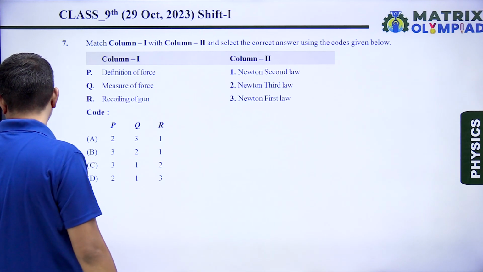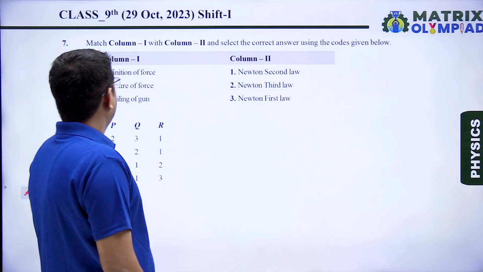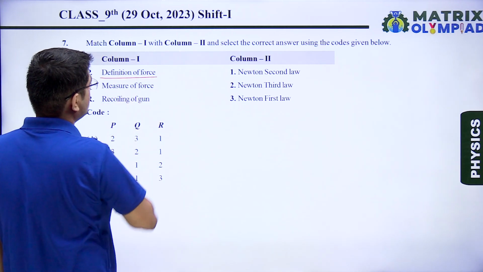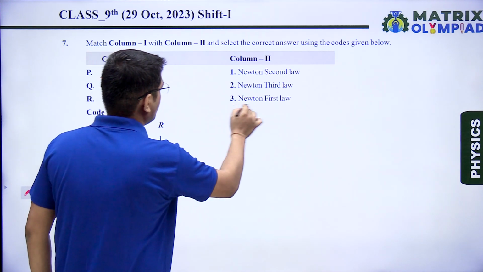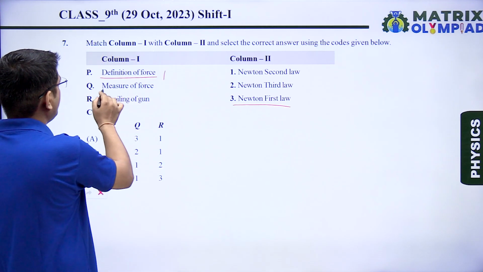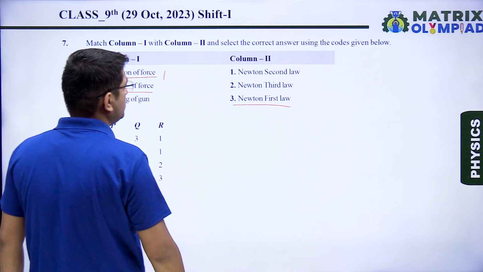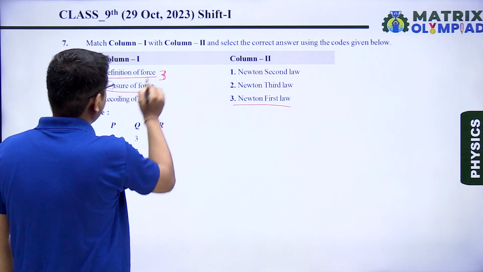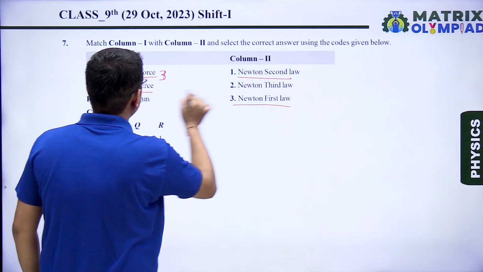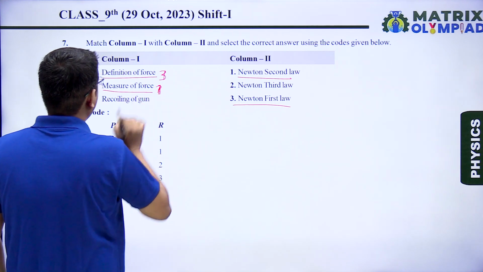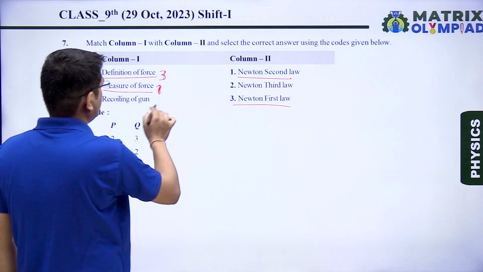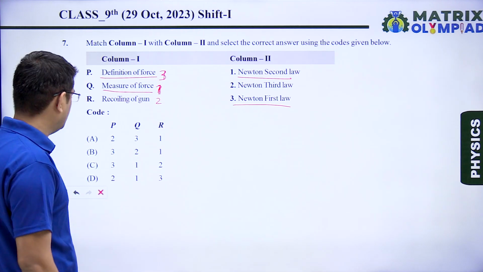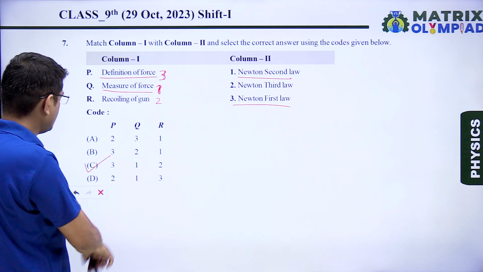Question number 7. We have to match column 1 with column 2. Definition of force is given by Newton's first law. Measure of force, the formula of force, was given by Newton's second law. So for P, I will write 3, and for Q, I will write 1. Recoiling of a gun is based on the third law, the action and reaction law. So this will be 2. So the correct option is 3, 1, 2. Let us check 3, 1, 2. That means option C is our correct answer.